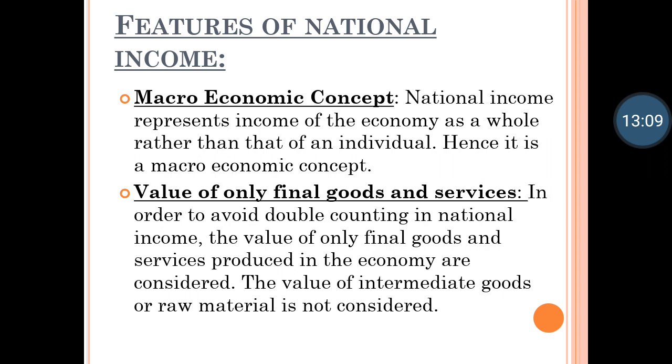That means we have already included the sugarcane price, its processing charges, and whatever other process requirements there were. All those charges are included in the price of sugar. That becomes the final price of goods and services.